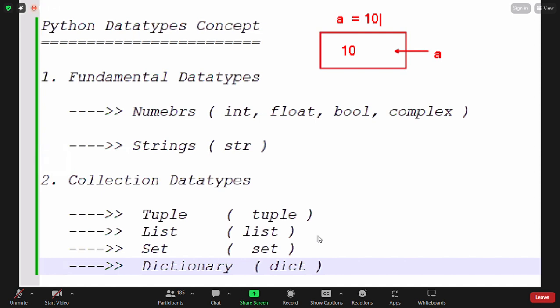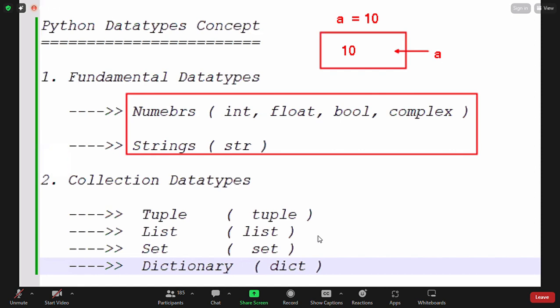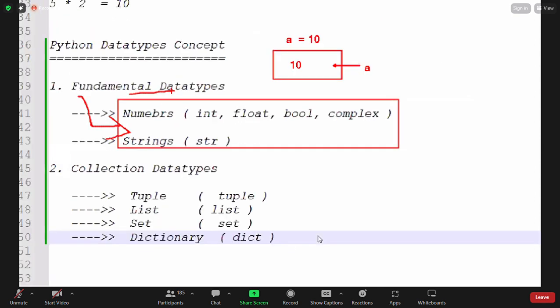Using one variable in a memory allocation, if we are able to store only one value, that comes under fundamental data types. All these number types and string types can store a single value at a time. Between the quotations, even if we give n number of characters, that entire thing is a single string only. That's why we consider numbers and strings as fundamental types, also called primitive data types. In some other languages they call them primitive data types and composite data types. Even if you don't remember that name, no problem. You need to understand what fundamental means.